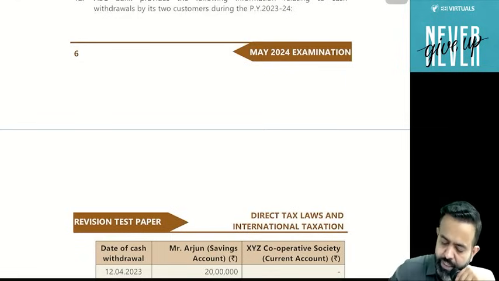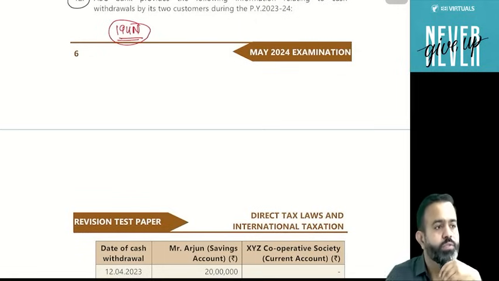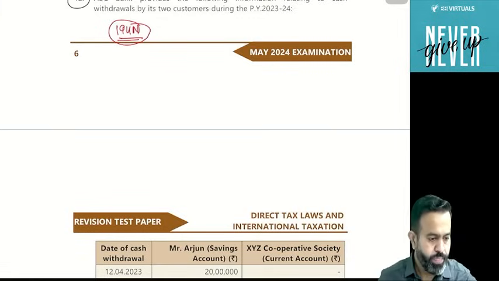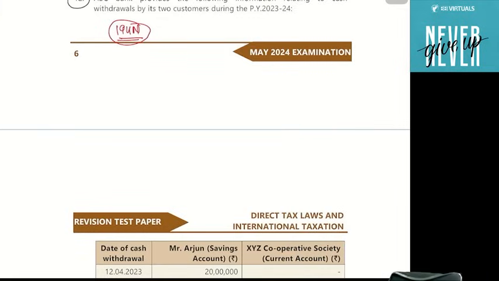Hey guys, you know that in the TDS there is one section, 194N. What is the N for? Note, note currency. That is cash withdrawal. If you remember 194N, then you know that we have discussed that if you withdraw any cash from a bank, cooperative bank or any post office, then TDS is applicable on cash withdrawal if cash withdrawal in a year is more than 1 crore.